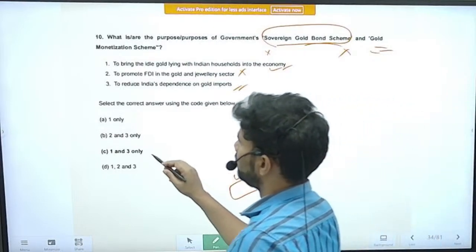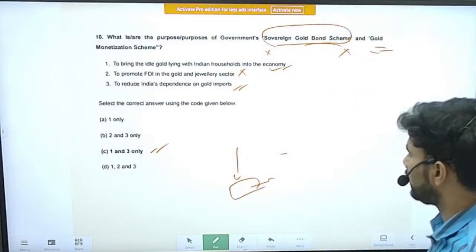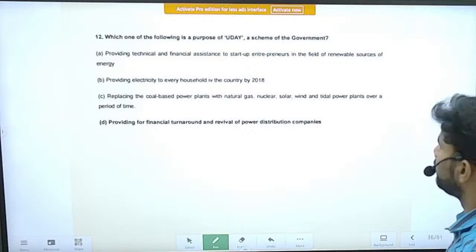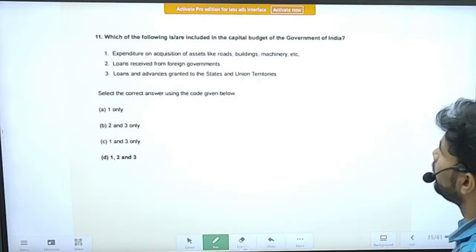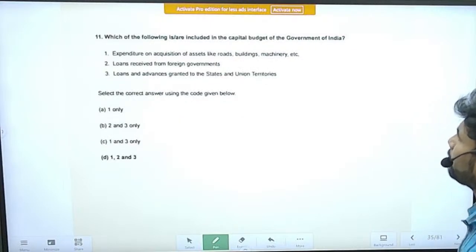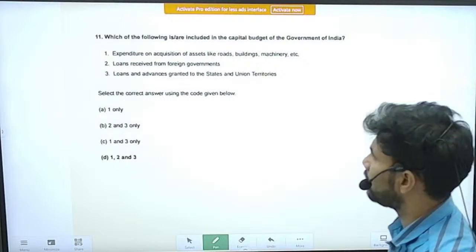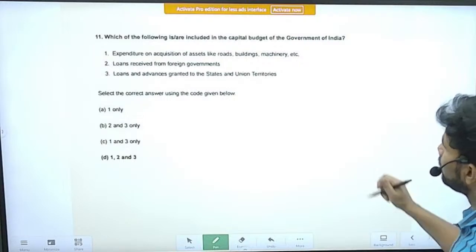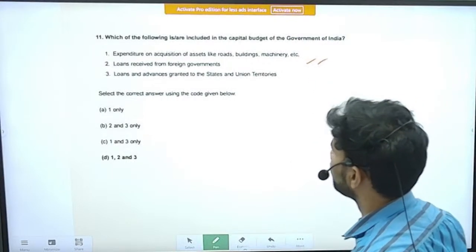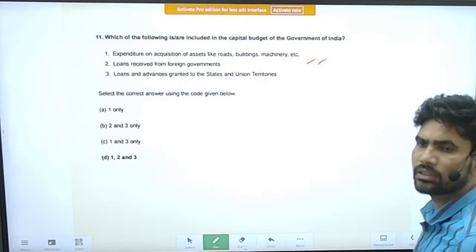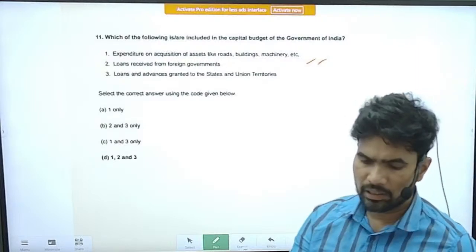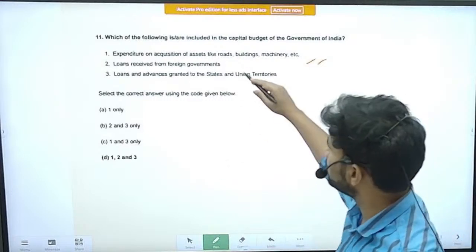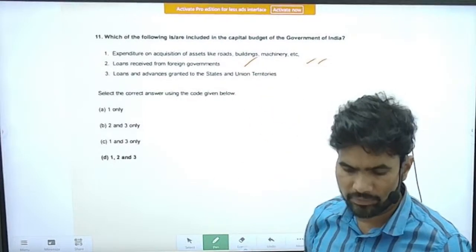Right. Correct option is option C. Statements 1 and 3 are correct. Right. Next question, question number 11. Which of the following is or are included in the capital budget of the Government of India? So I think we have seen this question. Expenditure on acquisition of assets like roads, buildings and machinery is considered as capital investment. Statement 2, loans received from foreign governments, is also considered as capital investment.